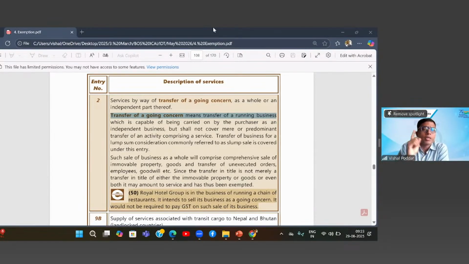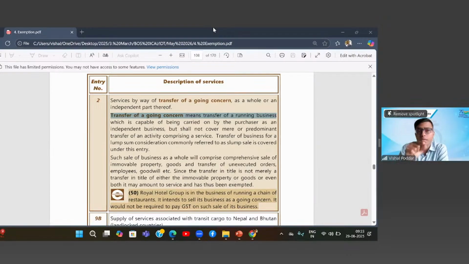What they want is that there should be a wholesome transfer of the business, and it should be as a business, not as assets. It should be a running business, and the most important condition is all assets along with the liabilities. Means as it is, what is happening till date, I was the owner, from tomorrow you are the owner. This is the simple thing. This is what is covered over here in exemption.